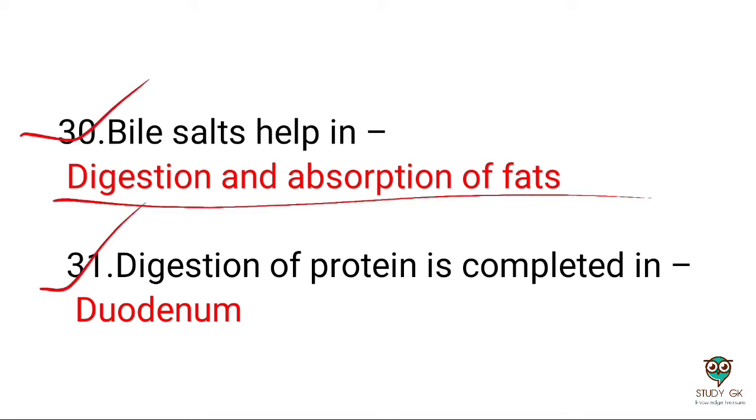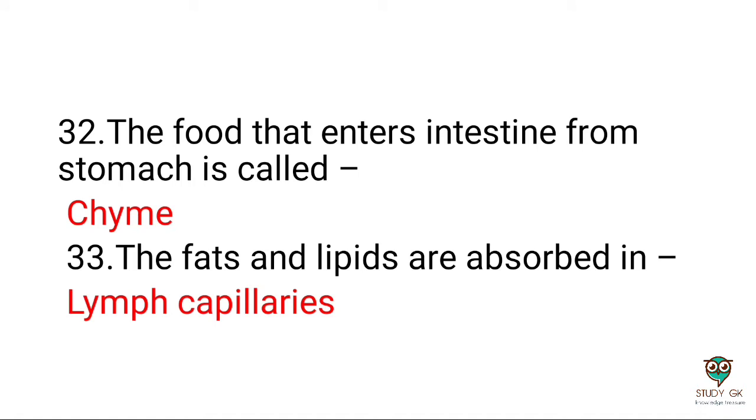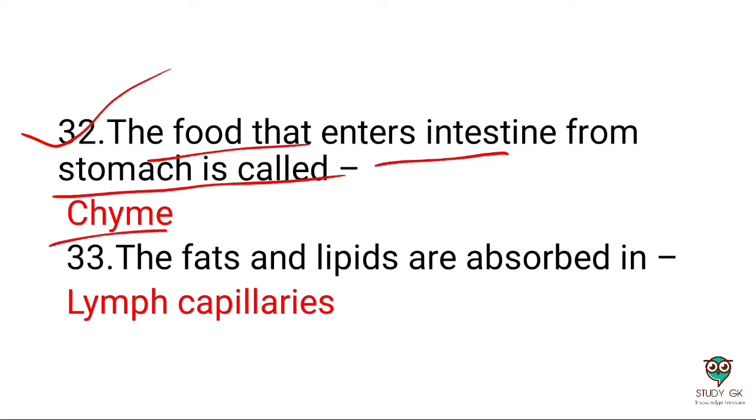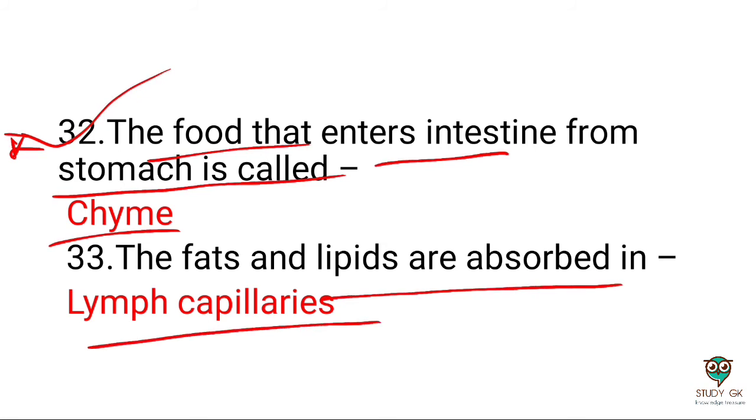Next question: digestion of protein is completed in the duodenum.